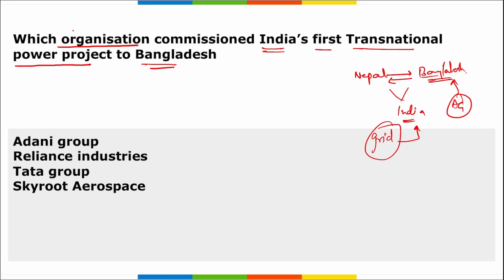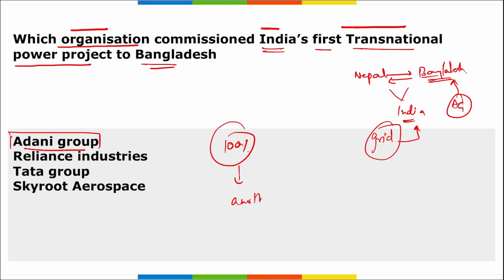Now the question asked here is which organization commissioned India's first transnational power project to Bangladesh? It is Adani Group. Right. Adani Group commenced the full load power supply to Bangladesh from Adani Group's ultra super critical thermal power plant that is in Godda, Jharkhand. This is India's first commissioned transnational power project where 100% of the generated power is supplied to another nation.